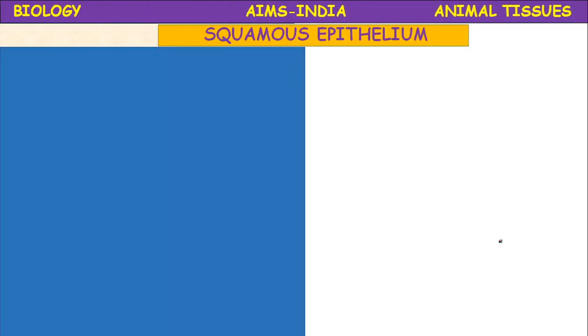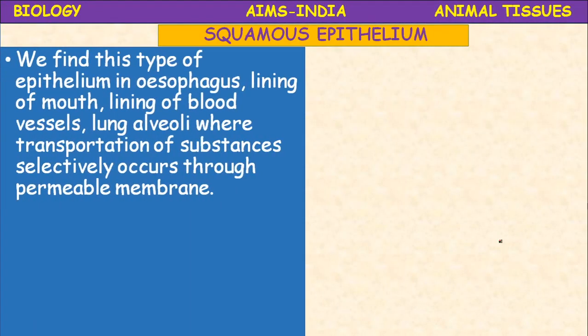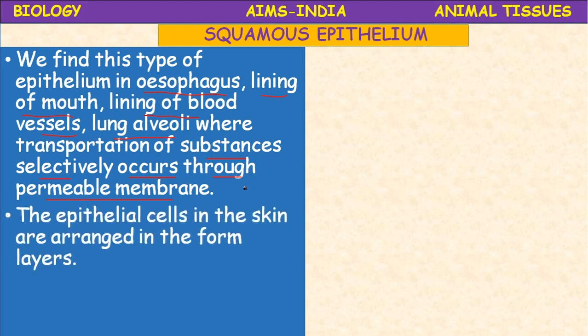Squamous epithelium. Where do you find this squamous epithelium? We find this type of epithelium in the esophagus, which means food pipe, and in the lining of mouth, lining of blood vessels, and lung alveoli, where the transportation of substances selectively occurs through permeable membranes. They are made up of squamous epithelium only.